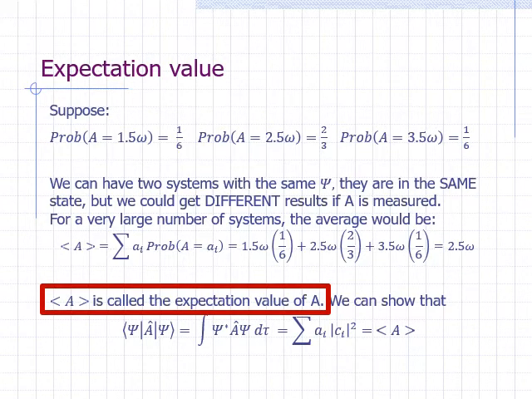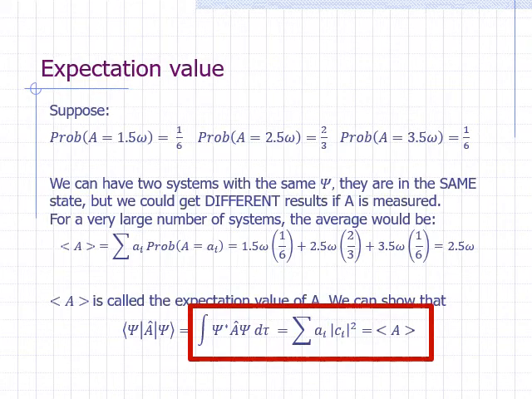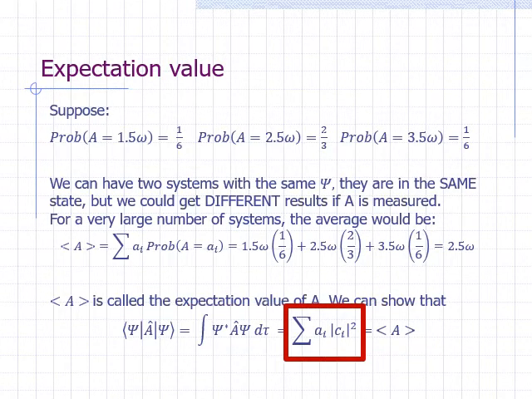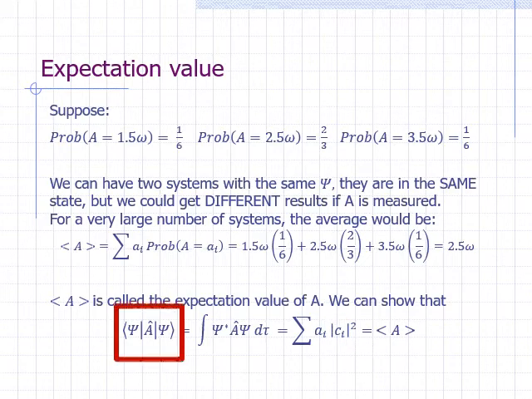It should be relatively easy to show that the integral of psi star psi over all space is equal to the sum of each possible outcome multiplied by the probability of each outcome. Remember that the square of the absolute value of the coefficient in the expansion of psi is the probability. In Dirac bracket notation, we can write the expectation value of property A by putting psi in the bra and the ket and putting operator A in between.